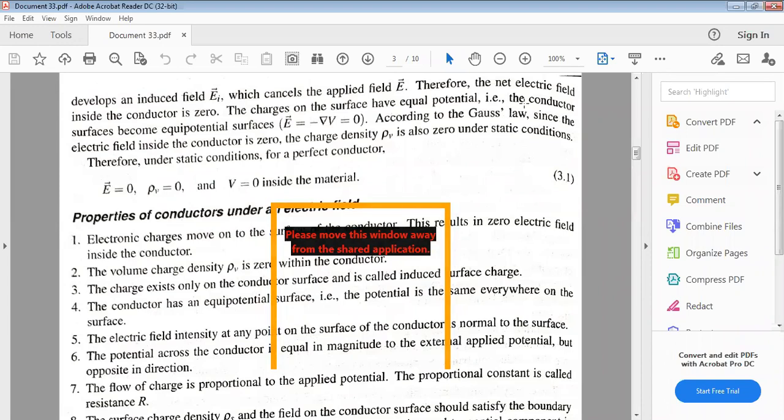Okay, E equal to 0, rho V equal to 0, V is also 0.